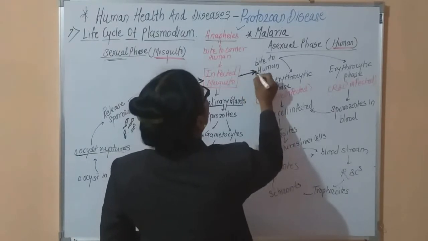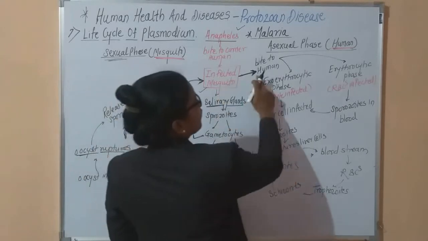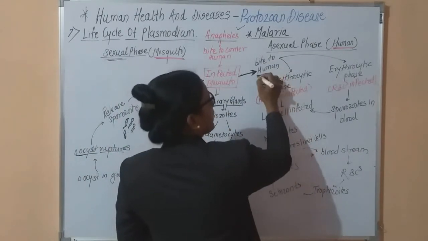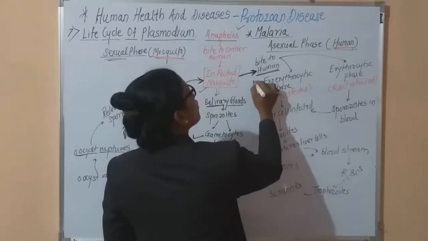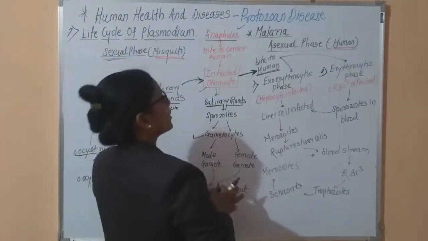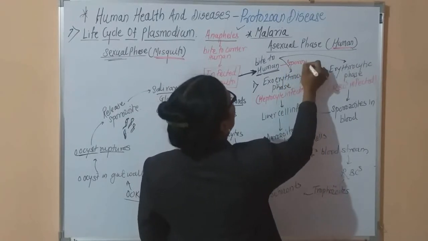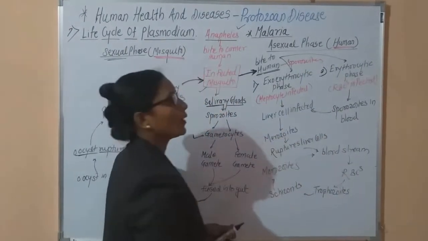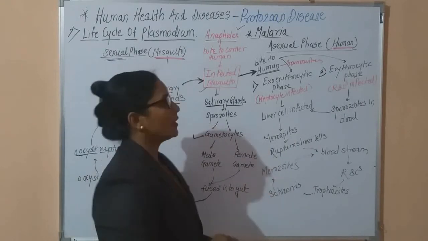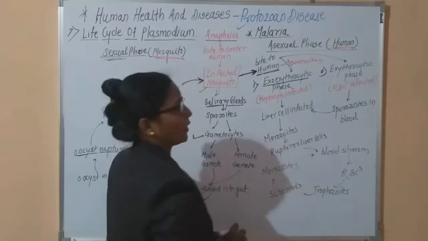When such an infected mosquito bites the human, this is also important. This infected mosquito bites the human, and inside the human body, two stages start. Due to the biting, the human body now contains sporozoites. Now two stages take place. The first stage is called the exoerythrocytic phase.